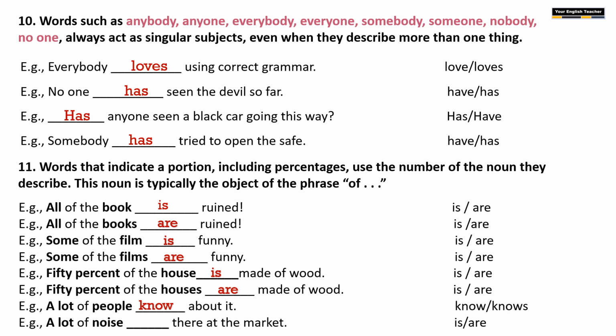A lot of people know about it. Next, a lot of noise means here noise is singular, so is used. Like that, based upon the nouns they are connected with, we have to use singular or plural verbs.